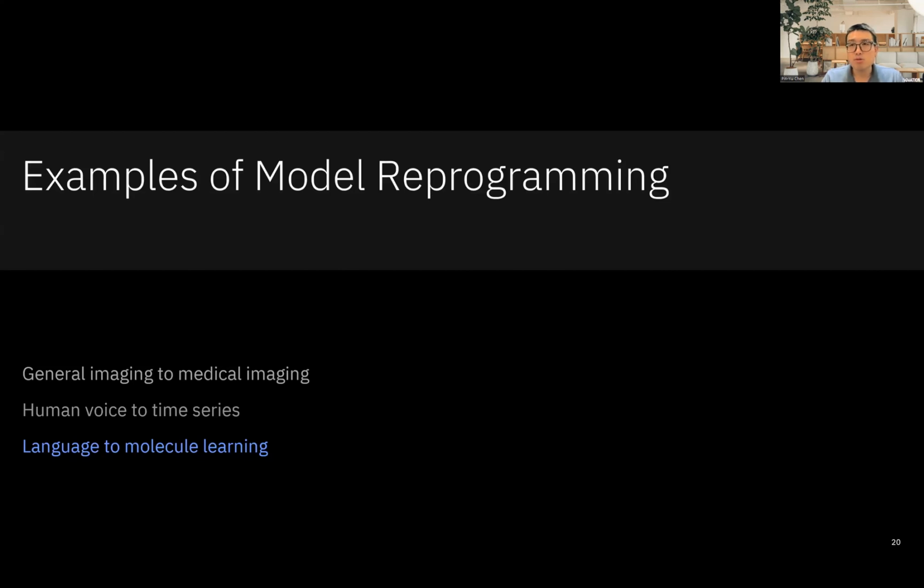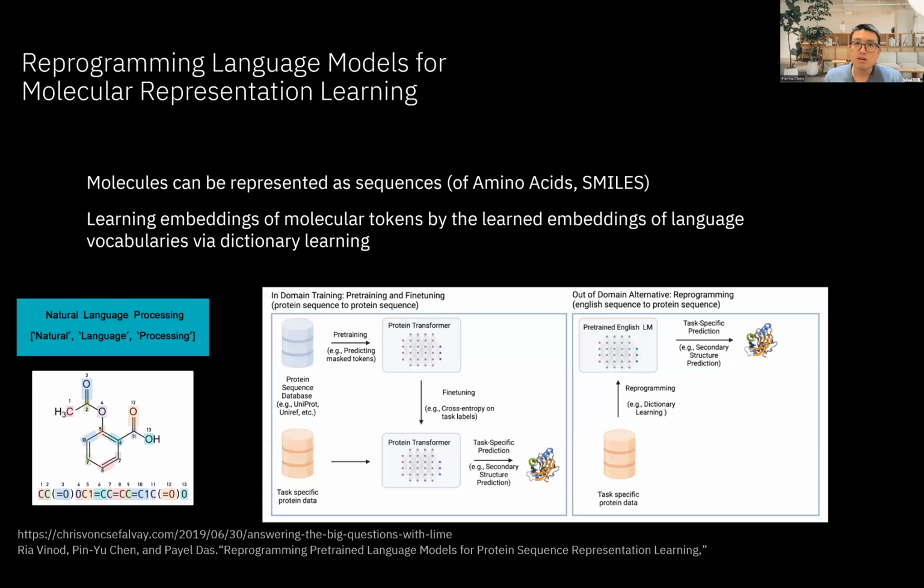The third example I want to show is to reprogram a language model to do molecule learning. For example, we can represent molecules as a sequence of chemical symbols, just like a different language. Then we can reprogram pre-trained language models, a human spoken language model like an English foundation model, to do molecule learning tasks. By doing so, we don't need a lot of in-domain molecule or protein data to do the job. We can simply take a pre-trained English model and adapt it to solve molecule learning tasks with high data efficiency.